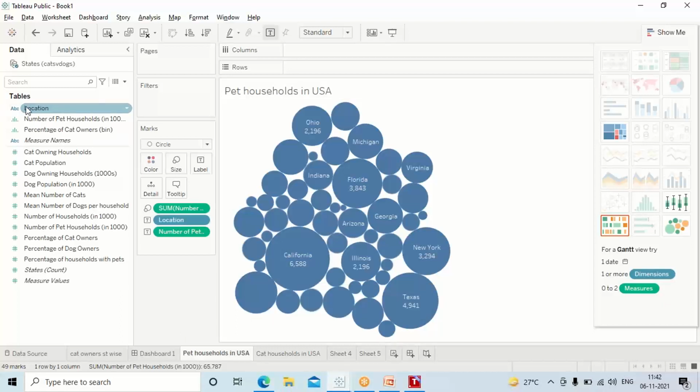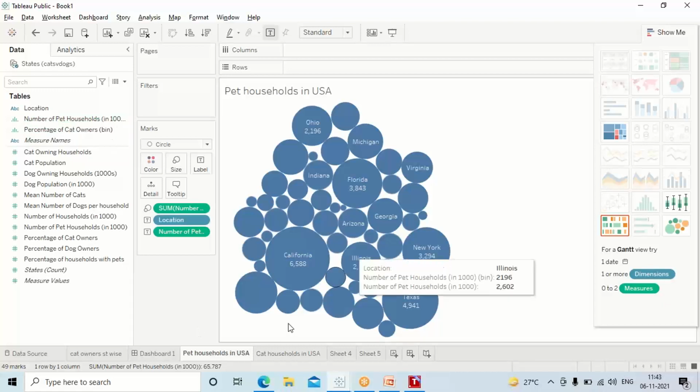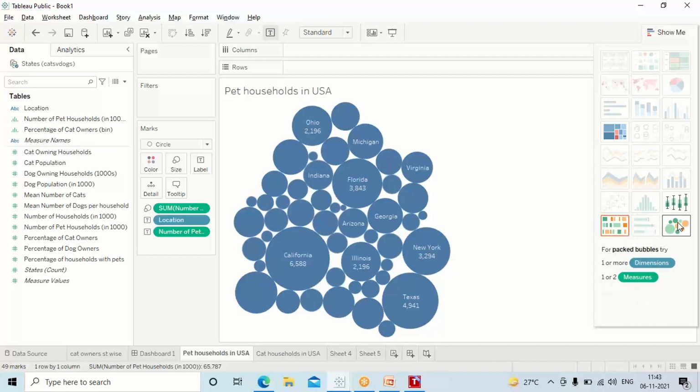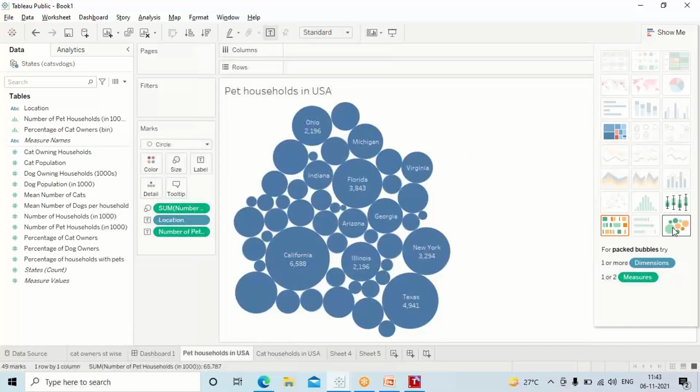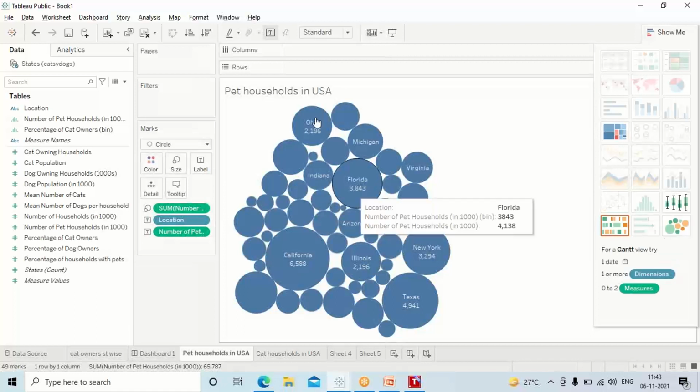In a similar manner, I have pulled out another thing called pet households in USA. Again, I pulled out the location and I pulled out the pet households, the number of pet households in thousands. Again, I can either display it like this, or I can display it like this, recommended. He says display it like this, recommended, but I want it like this, my wish.